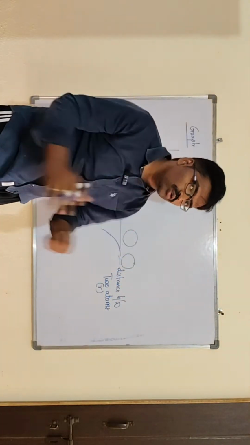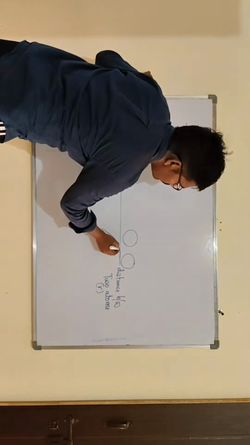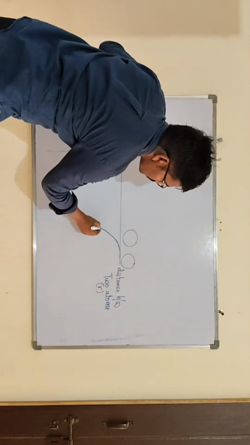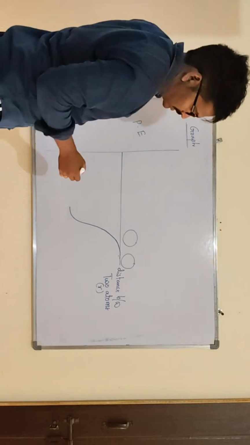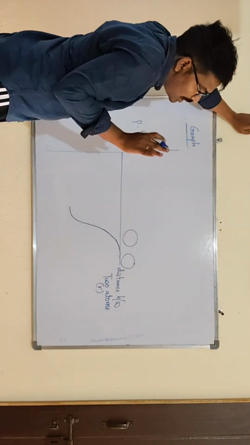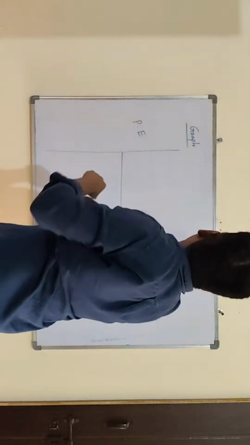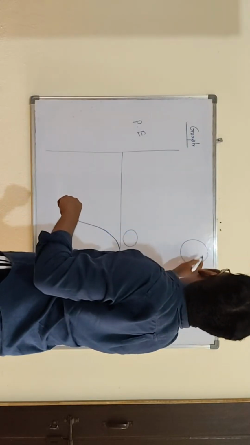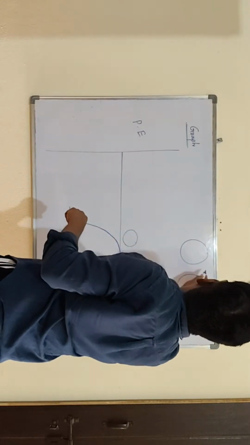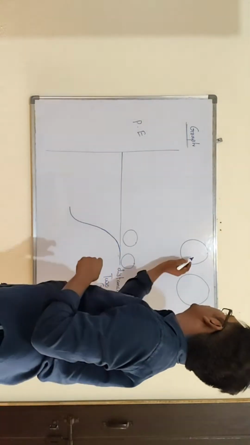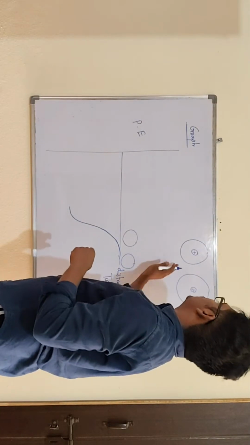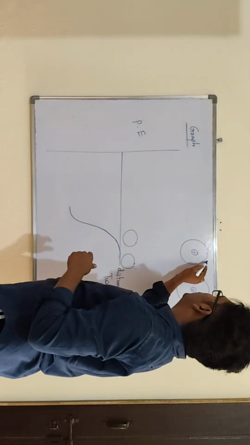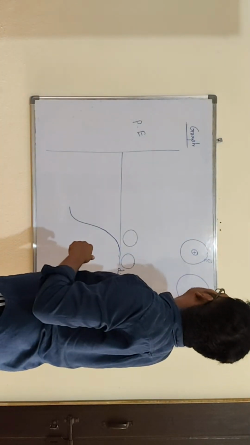Once both atoms are close to each other, you have to understand one thing. When the atoms are near each other, there is positive charge in both atoms, and electrons are also present in both atoms.